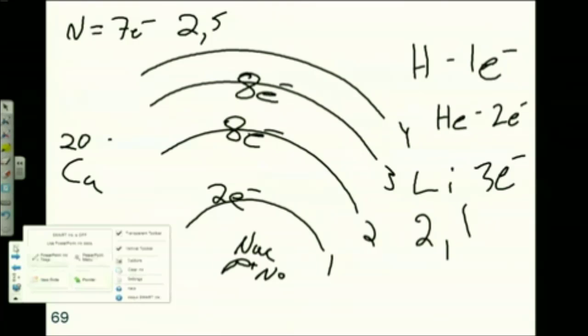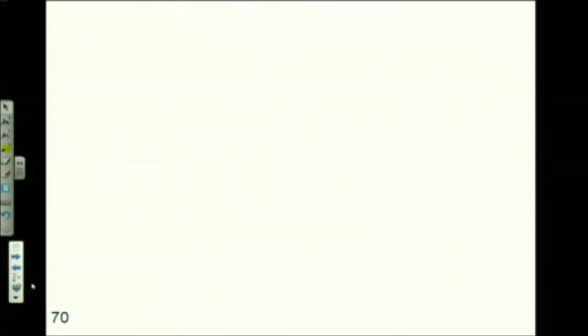Let's do some more elements. I'm kind of jumping around the notes because I just went straight off the notes in the last class, and I think that sometimes I like them and sometimes I don't. So let's try a couple elements here. We did lithium, right? It's 2 and 1. What if we do potassium?